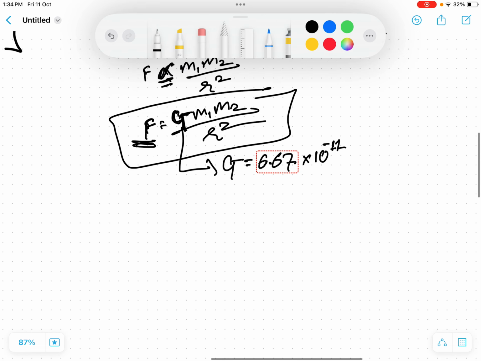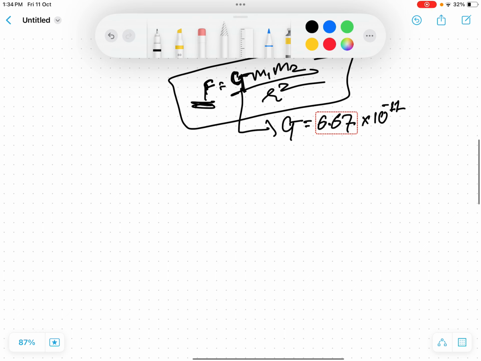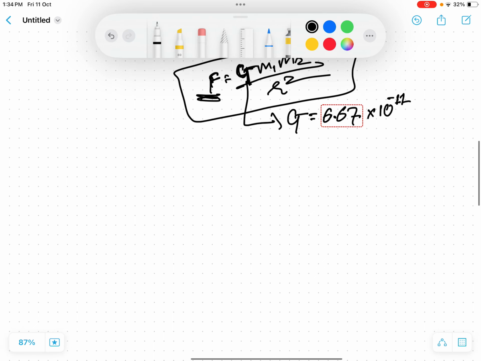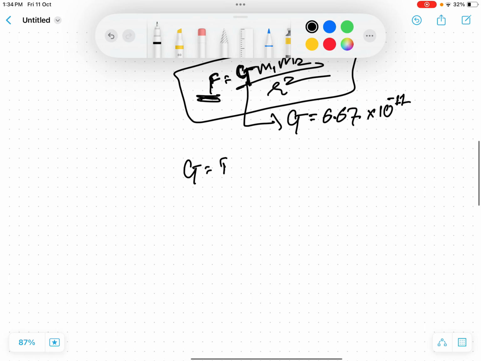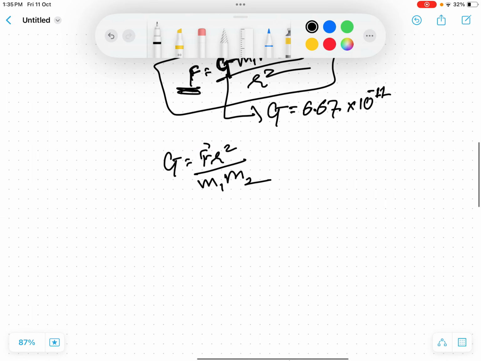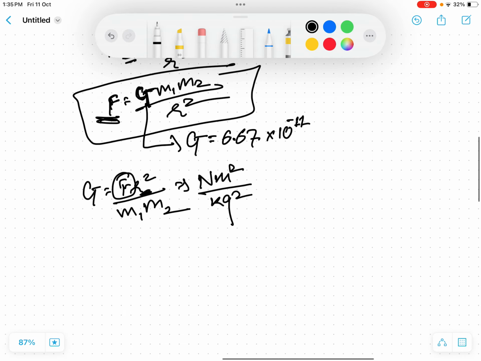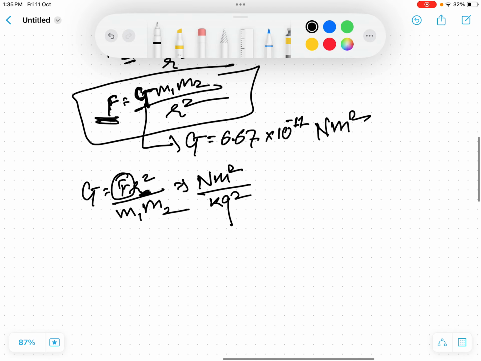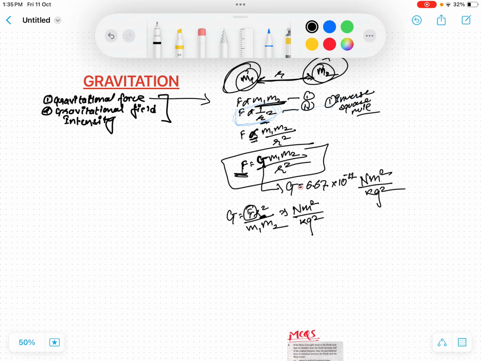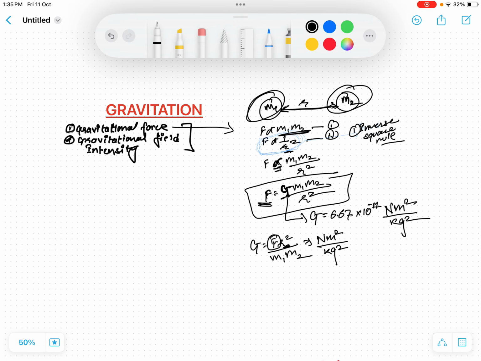Talking about the unit, let's solve for G. G is F r squared upon m1 m2, so what's the unit? Force unit is newton and distance unit is meter squared, upon kg squared. So the unit comes out to be newton meter squared per kg squared. So this is a little introduction about gravitational force.